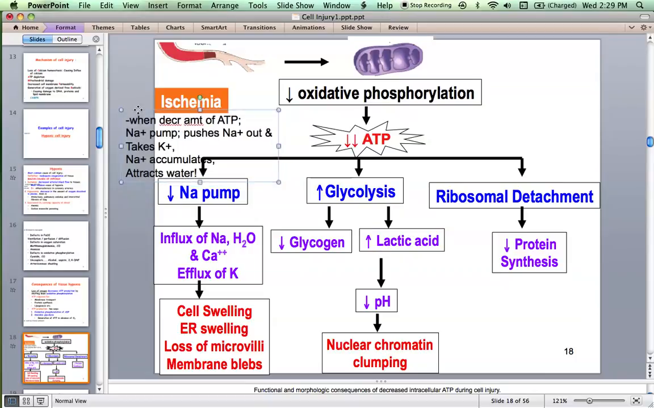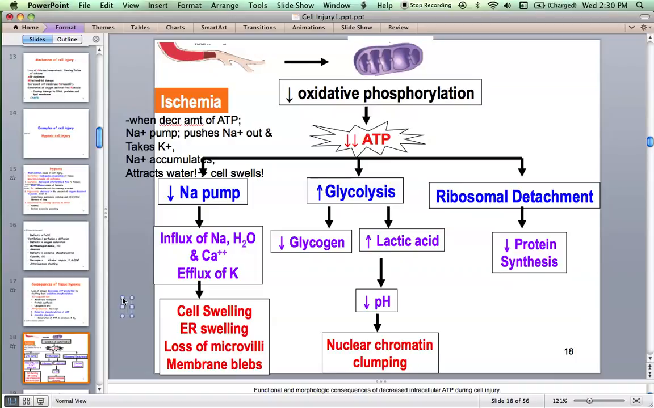The cell swells. That is the first microscopic feature which you will appreciate under a microscope. When you see a cell which is swollen, then you have to think that probably the cell suffers from ischemic damage, or hypoxic damage, to be precise. So influx of sodium and water and efflux of potassium, cell swells. And if you take the cell under electron microscopy, you will appreciate that all the cellular organelles like mitochondria, endoplasmic reticulum, microvilli, all of them show swelling.